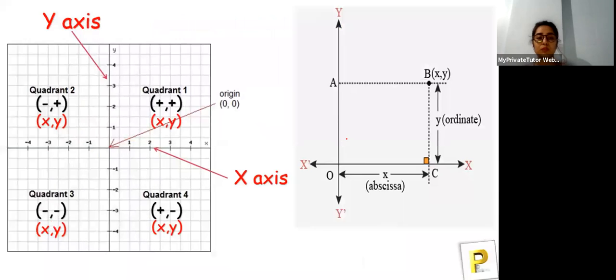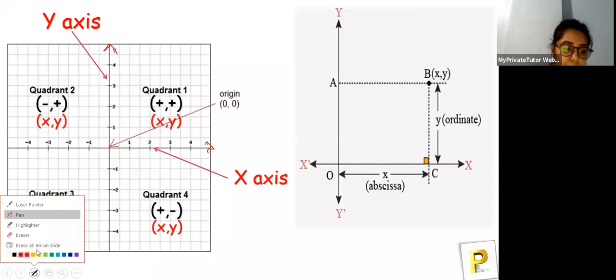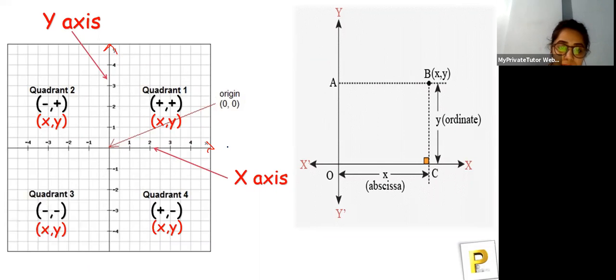Okay, so let's move towards the next part. So this is what exactly we'll be learning. Quadrants, you've already understood, we name them from the right hand side to the fourth one. Now let's understand how you put the positive and negative signs. You can see this is the x-axis and this is the y-axis, and this is the origin.